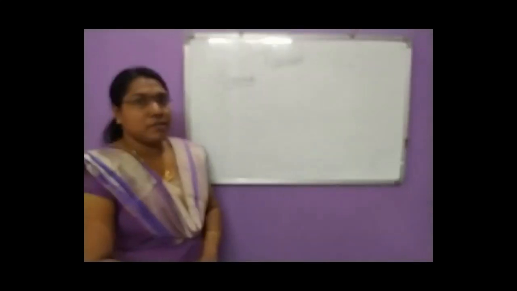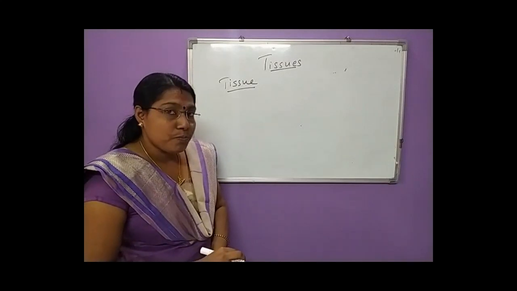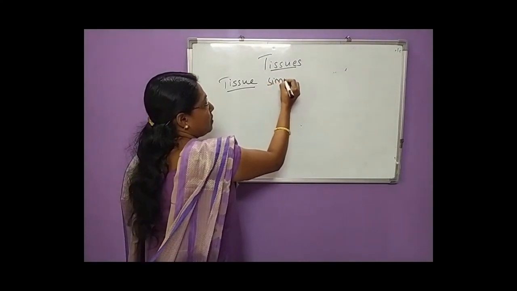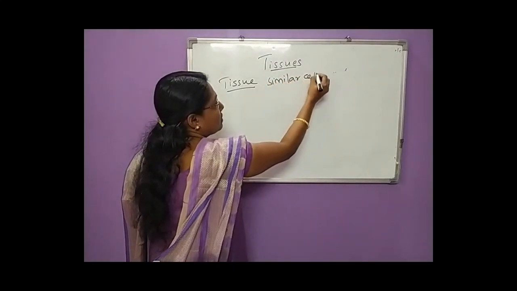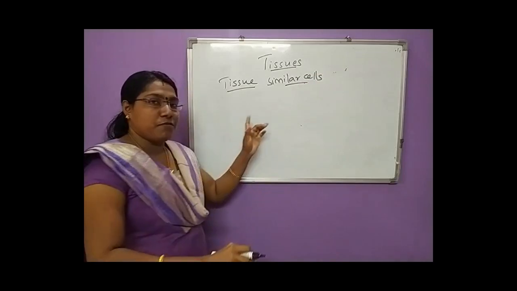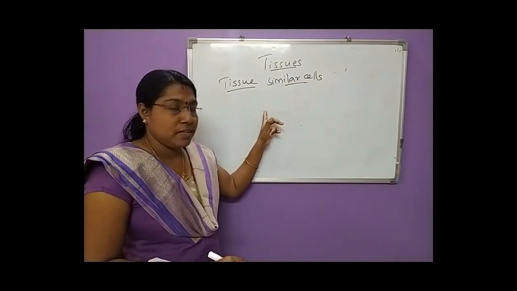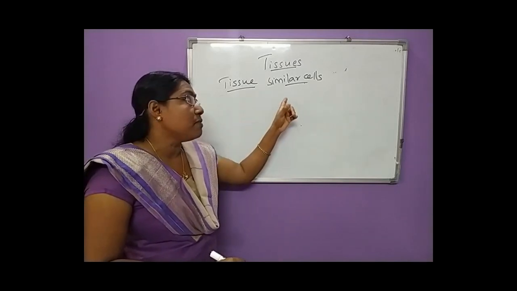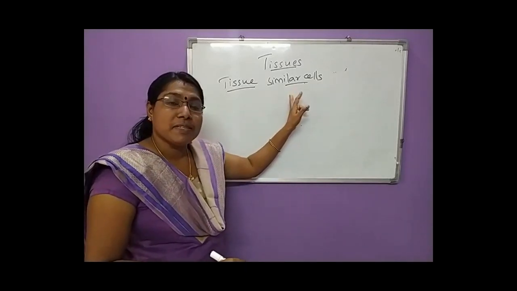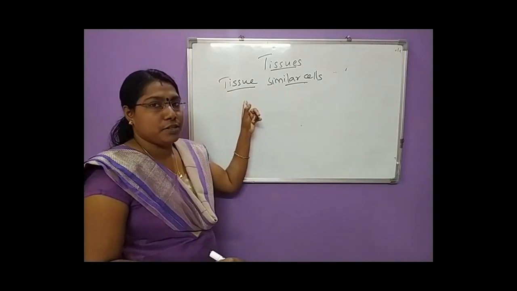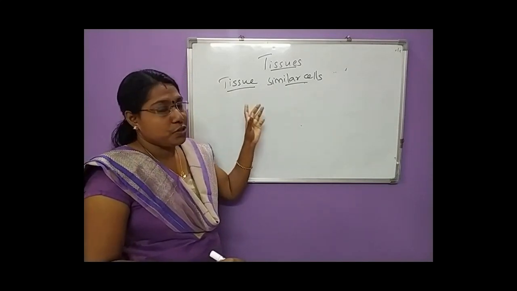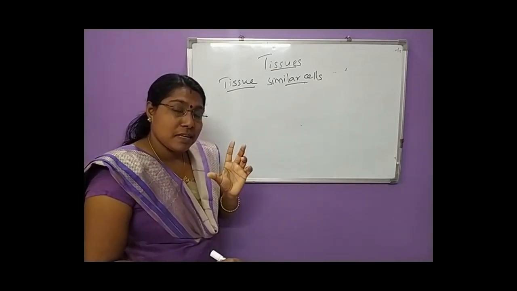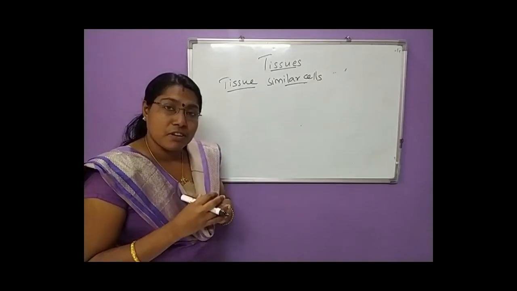So, what are tissues? Tissues are a group of similar cells, right? A group of similar cells that perform a specific function, that is known as a tissue. Okay, what is a tissue? Tissues are a group of similar cells that perform a specific function.